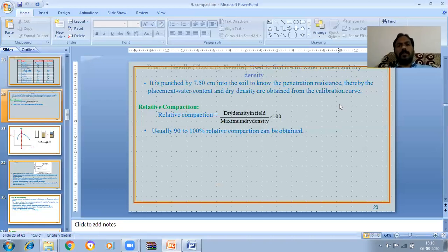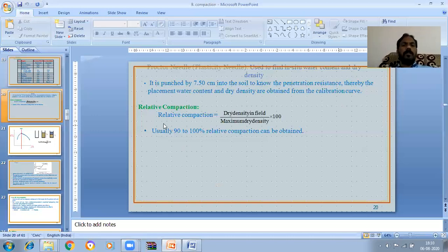Different rammer means we should take the heavy rammer, 49 newtons, whereas here it is 26 newtons in the standard compaction test. And then the free fall also we should increase so that the impact is more. The heavy compaction is required. So in the standard compaction test the fall is 310 mm, whereas in the heavy compaction test it is 450 mm.